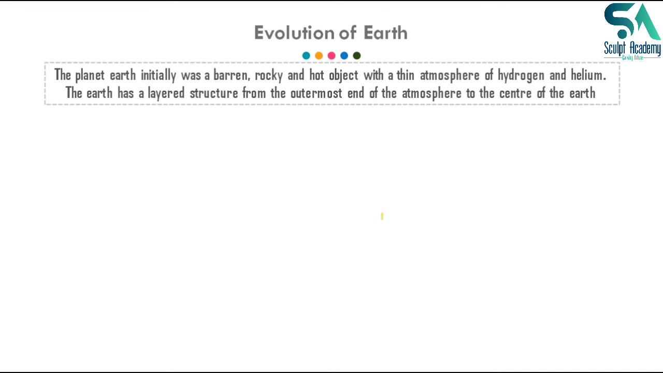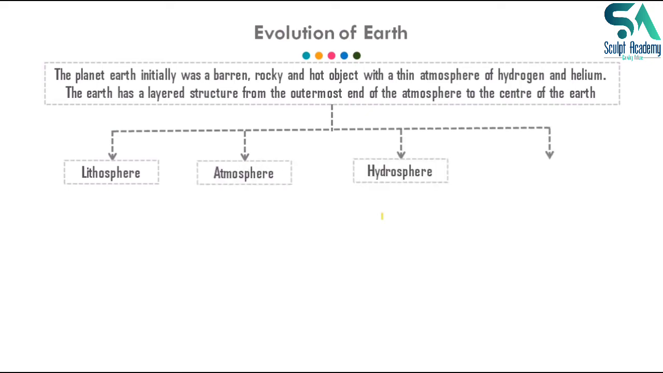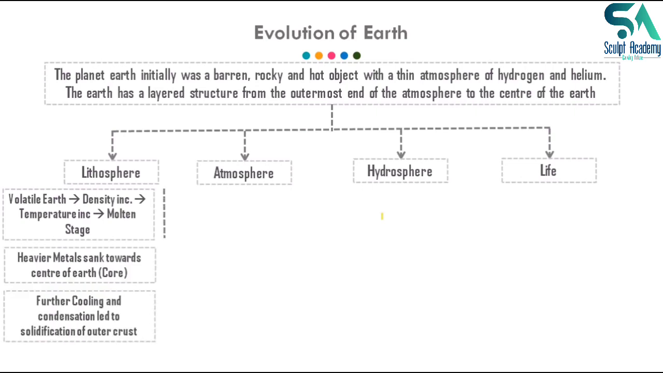And the Earth has a layered structure. From the outermost end of the atmosphere to the center of the Earth, if we see from the extreme tip of the atmosphere till the core, the whole Earth is arranged in a layered manner. And how this was formed: the Earth consists of lithosphere, atmosphere, hydrosphere and life, so one by one we will see the evolution of the lithosphere.